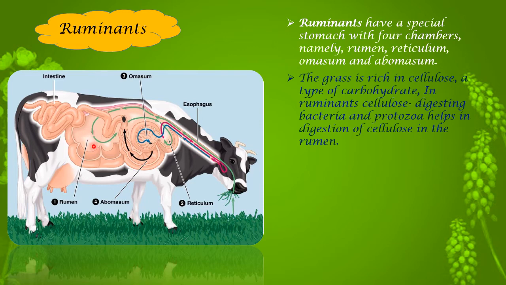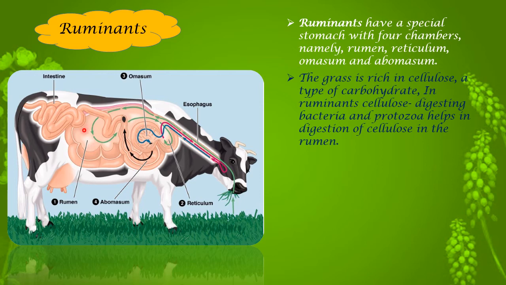Why is it stored in the rumen? Because here some kind of bacteria are produced which help in digesting the cellulose, which is the hardest part to digest. It is not that easy, because we human beings also don't have that part to digest cellulose. As it is a major part of whatever they eat, they need this kind of system to digest it easily. So the food they take in goes inside the rumen, and the bacteria and other microorganisms, protozoans, present here help in the digestion process.